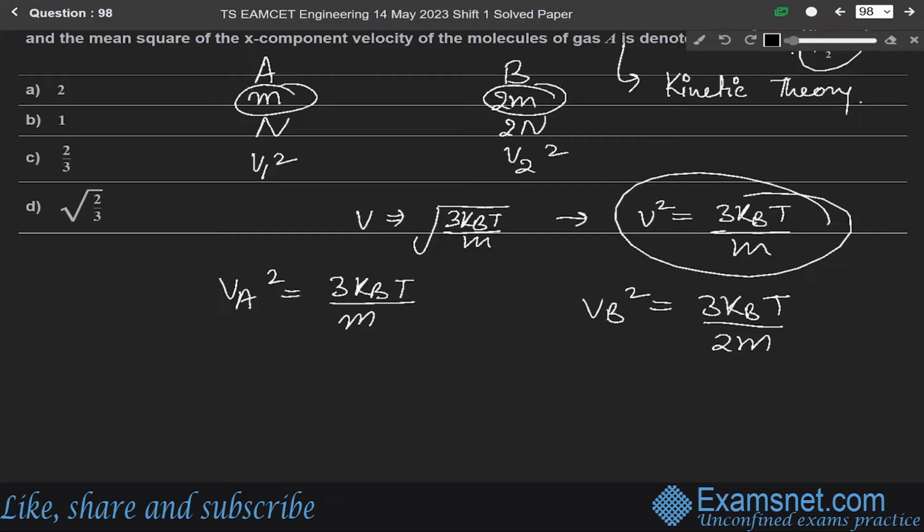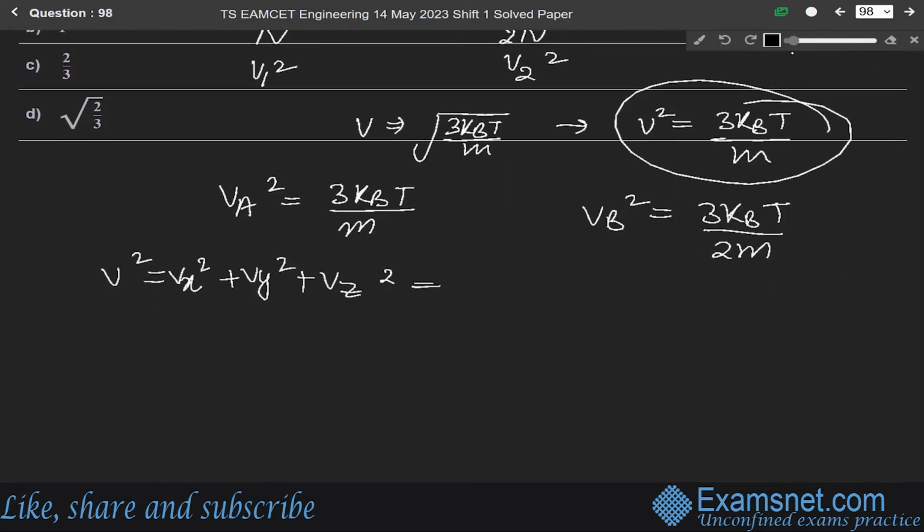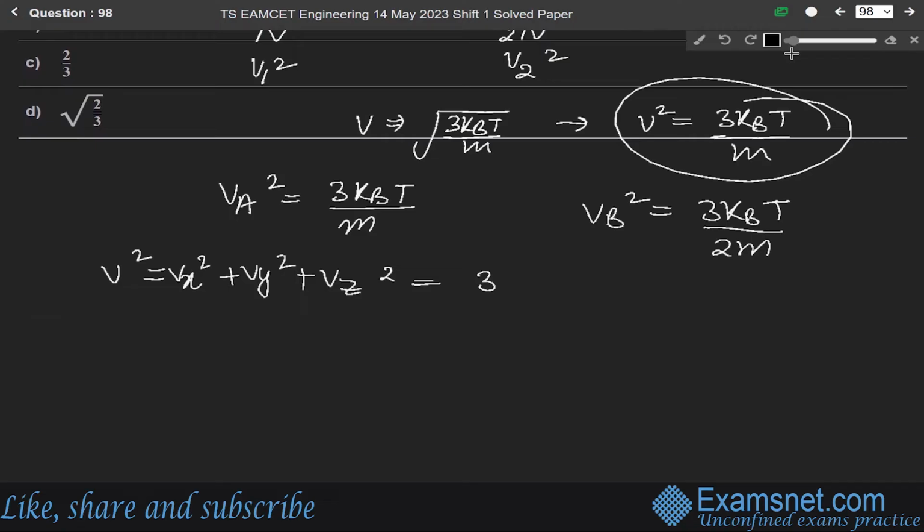Okay. So for the gas molecule A, V square will be equal to Vx square plus Vy square plus Vz square. According to the question, Vx equals Vy equals Vz, so we write it as 3 Vx square. So Vx square equals V square over 3.